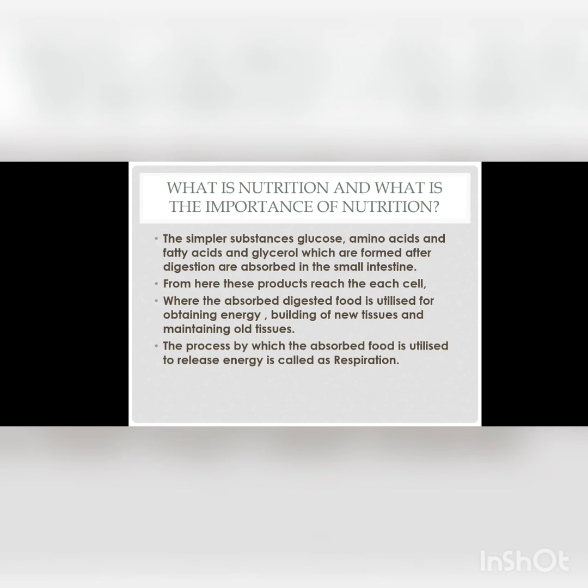From here, the products will reach each and every cell. Now, this absorbed digested food is utilized for obtaining energy, building of new tissues, and maintaining and repairing of old tissues. The process by which the absorbed food is utilized to release energy is known as respiration, which we will take up later on.